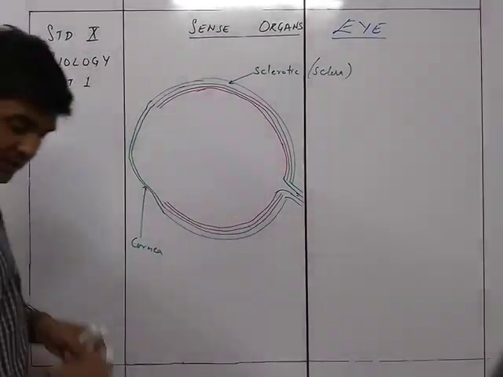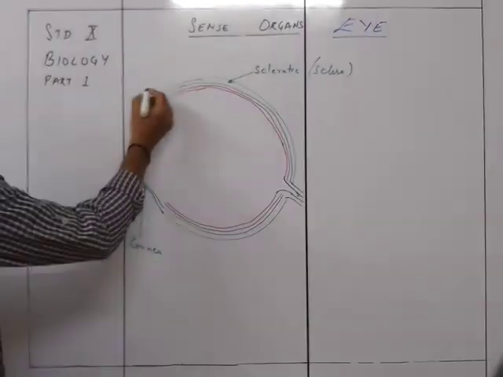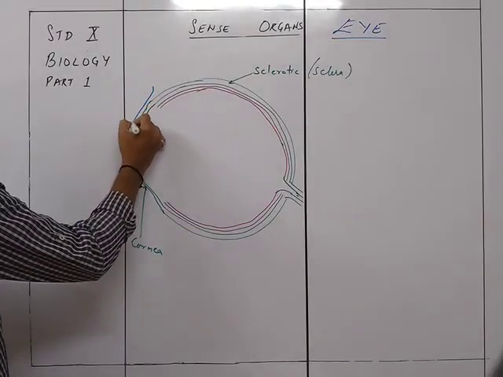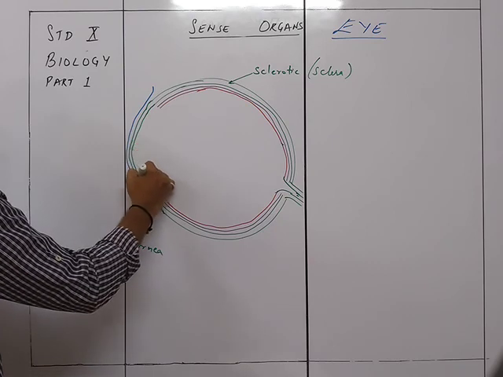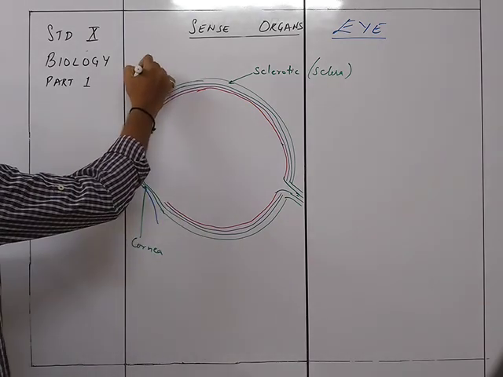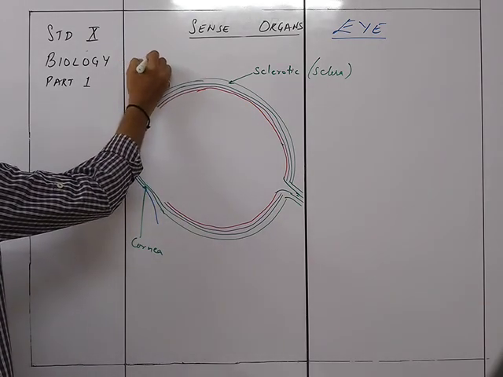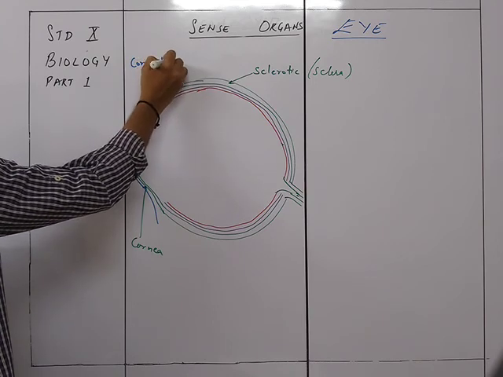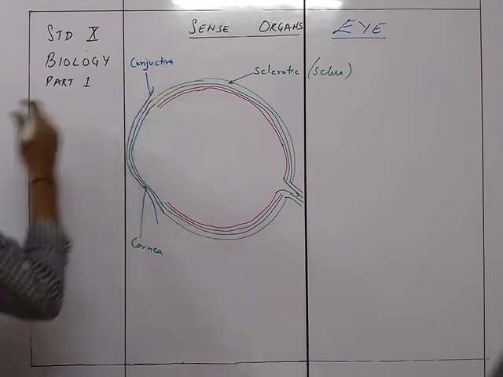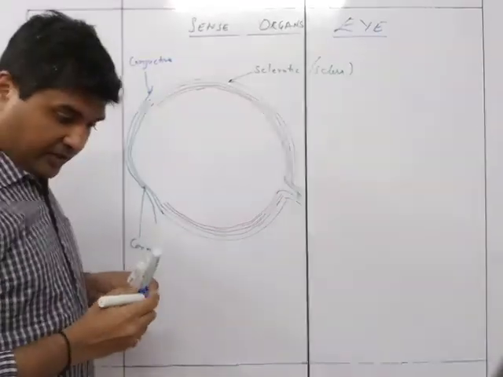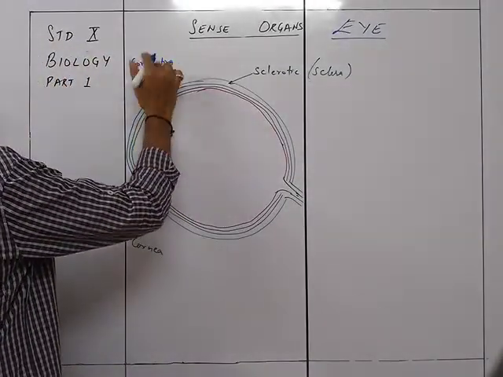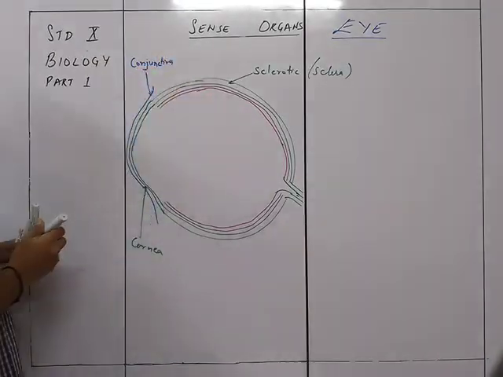I'll draw the conjunctiva like this. So this is the conjunctiva.